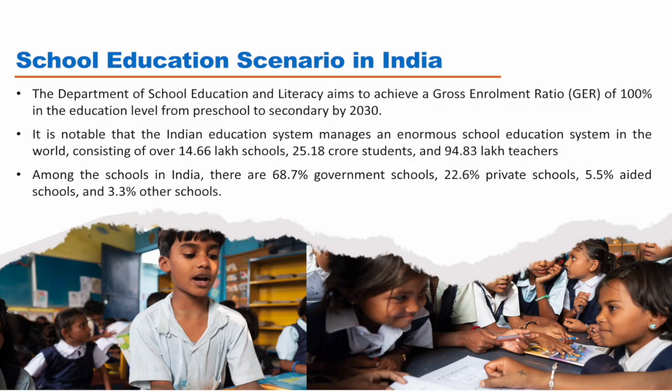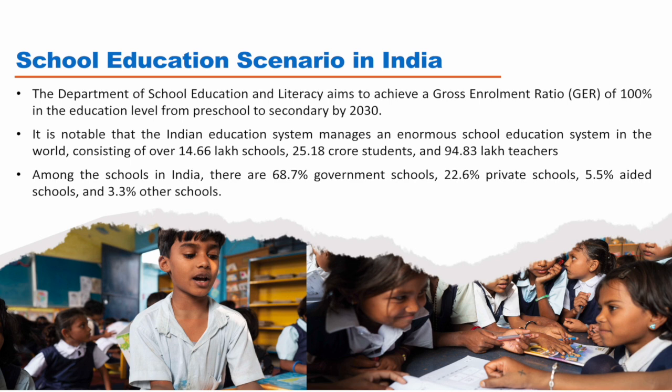Now, the second point to note here is just look at how immense this whole education sector is, consisting of over 14 lakh schools, almost 15 lakh schools in the country. 25 crore students are there in the school system, and almost 95 lakh teachers in the whole education system. So how gigantic this system is, and it literally covers almost everyone.